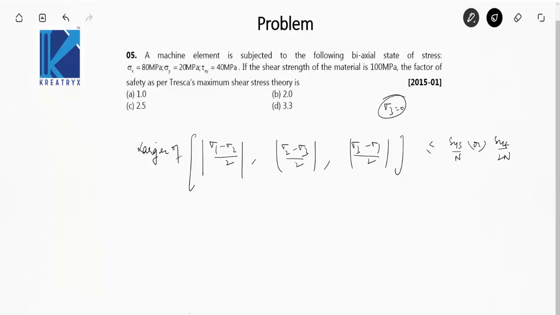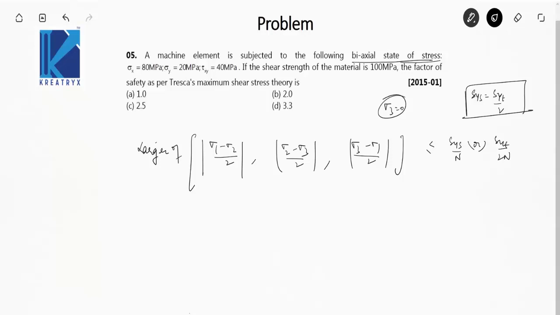Okay, SYS is the yield strength of the material in shear, and SYT is the yield strength of the material in tension. And for Tresca's maximum shear stress theory, SYS is equal to SYT by 2. This is the relation as per Tresca's maximum shear stress theory. Okay, so the data given to us is that we have been given a biaxial state of stress. From this, we first have to calculate the principal stresses.